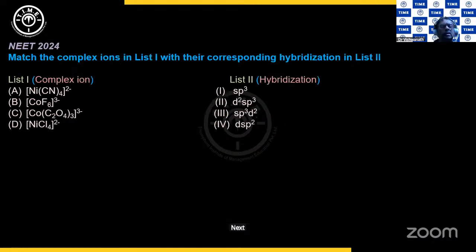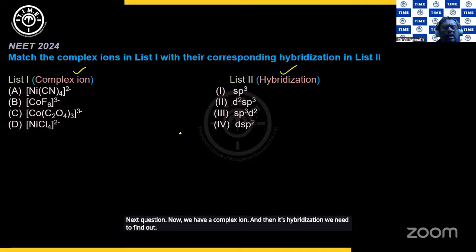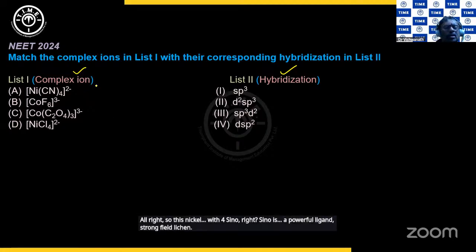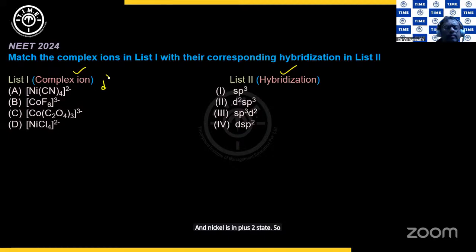Next question. Now we have a complex ion and we need to find out its hybridization. All right, so this is nickel with 4 cyano ligands. Cyano is a powerful, strong field ligand, and nickel is in the +2 state, so it is d8. And if you look at the nickel, it's a square planar complex.